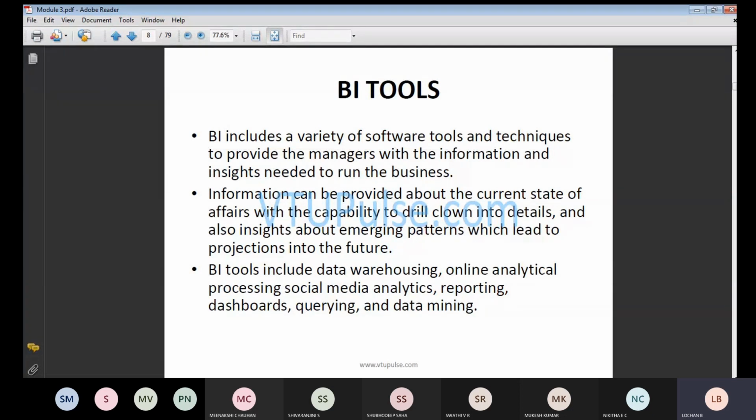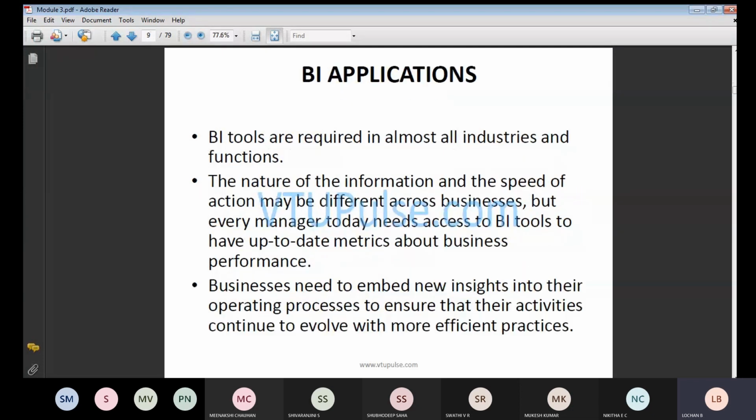Technique in terms of algorithms, so you can make use of a few algorithms to calculate effectively. In this case, BI tools mainly include data warehousing, online analytical processing, social media analytics, reporting, dashboards, querying, and data mining. Most of these we will be using in industries, so finally you also need to upgrade the tools we will be using.